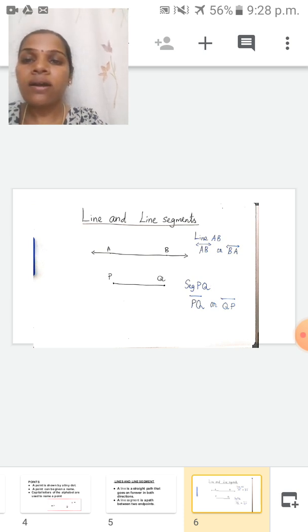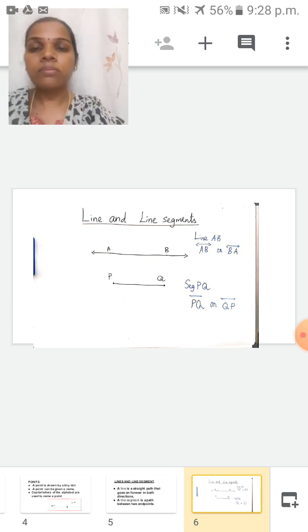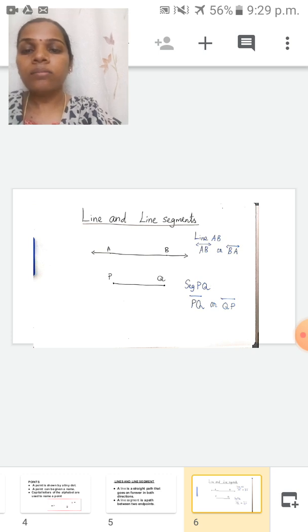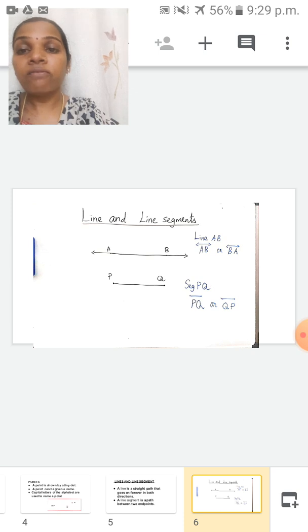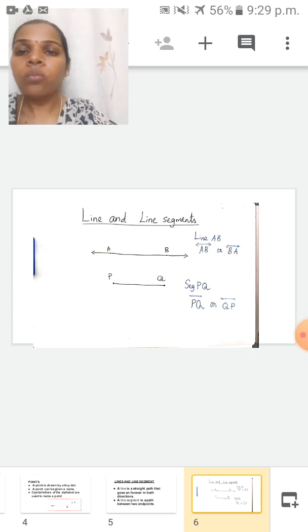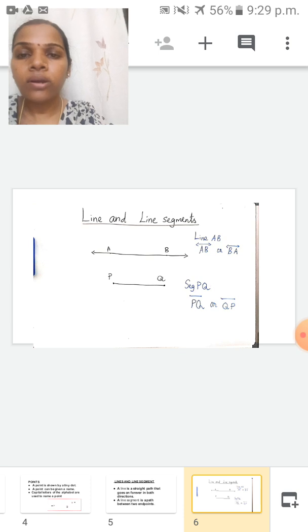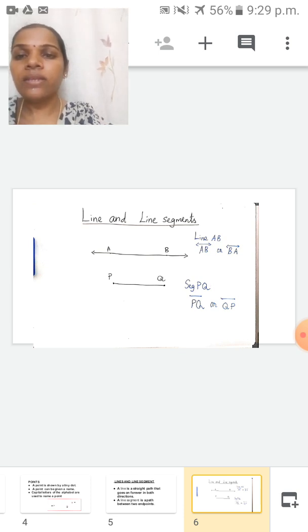This point is called an end point. This point is called what? End point. First line you have to see. Of these two figures, the first one is called a line. Line means on both sides there is no end point. If you want, you can increase the length of the line, because here there is no end point.